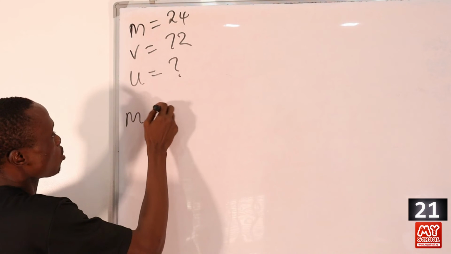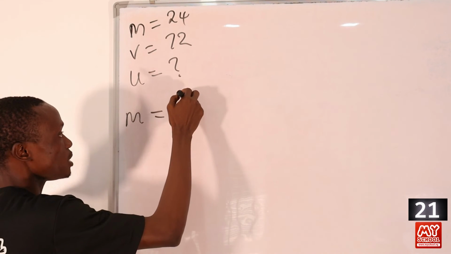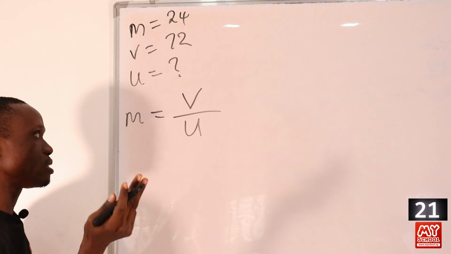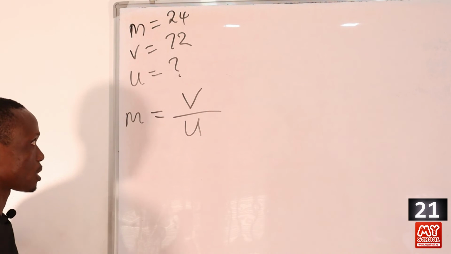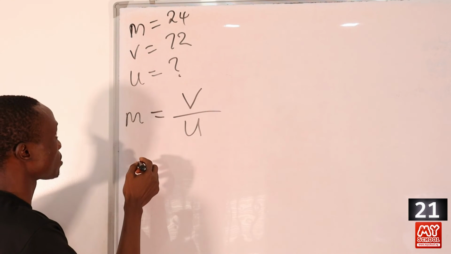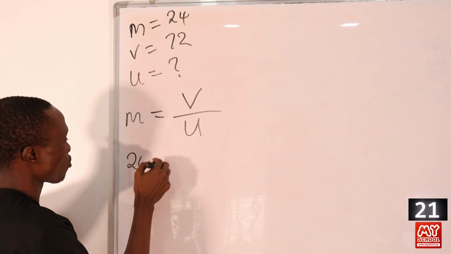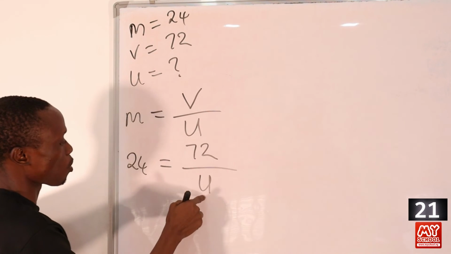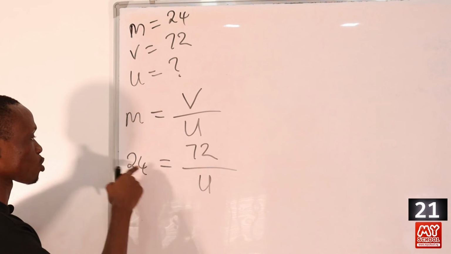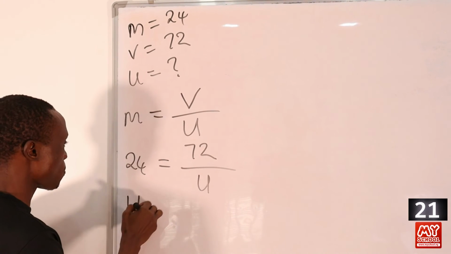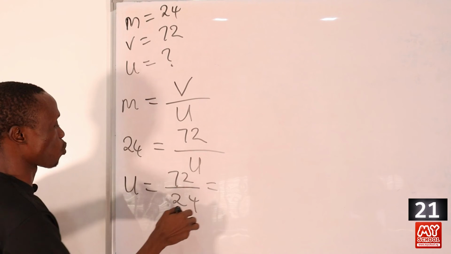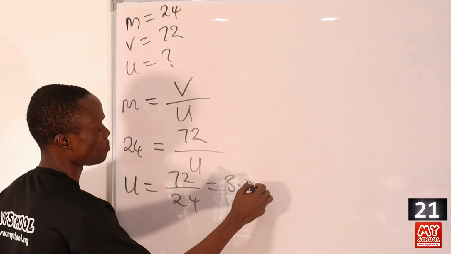Magnification equals image distance v over object distance u, or image height over object height. Putting in the values given, we have 24 equals 72 over u, but we are looking for u, so we just switch position. So u becomes 72 divided by 24, which equals 3.0 meters.